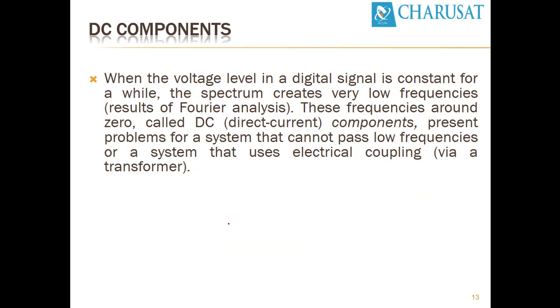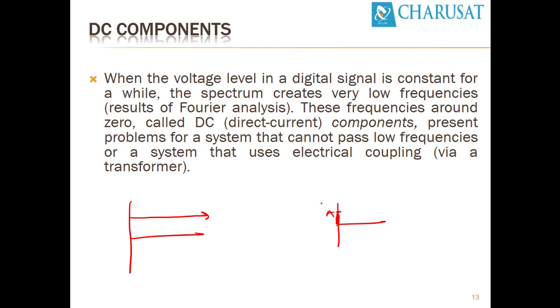The second problem associated with digital transmission is the DC component. When the voltage level in a digital signal is constant for a while, the spectrum creates very low frequency. If we consider a continuous one, the frequency would be 0. This is amplitude versus the frequency spectrum, and the frequency would be 0.